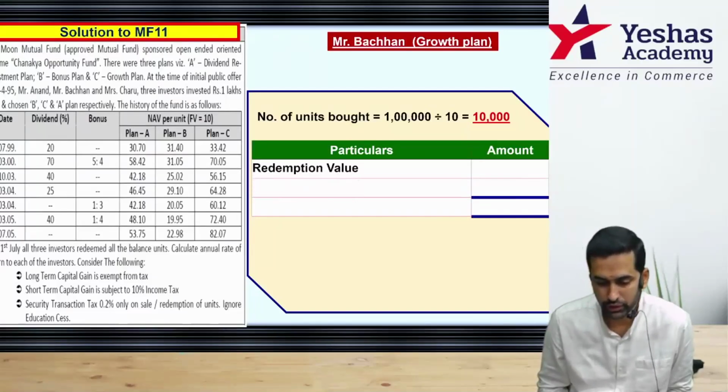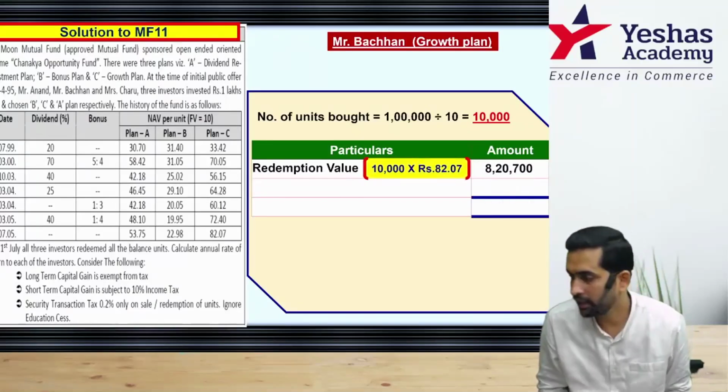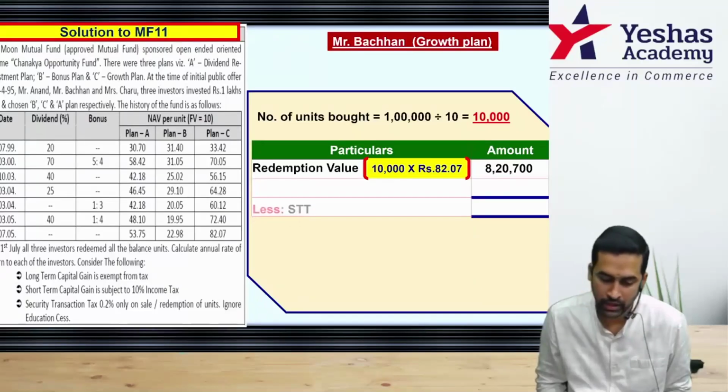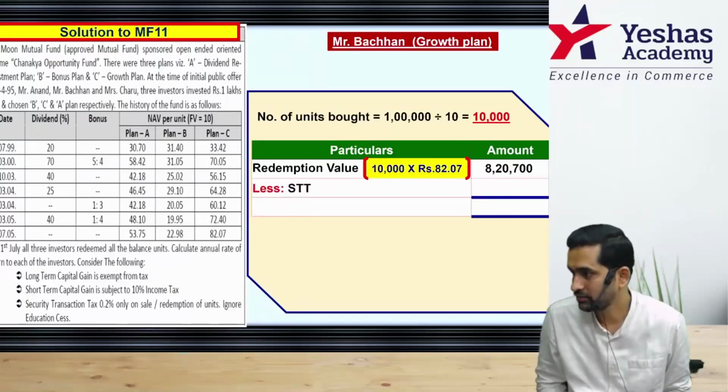How much is the redemption value? All 10,000 units sold at 82.07. You have to take the correct NAV. Plan C NAV is 82.07. That means cash inflow is 820,700. The only thing you have to minus is security transaction tax.